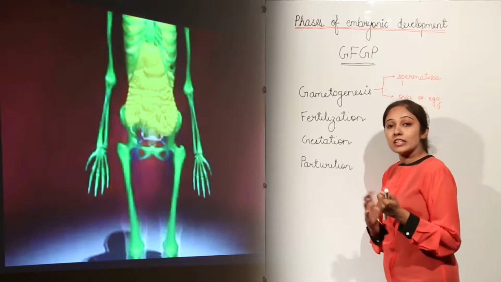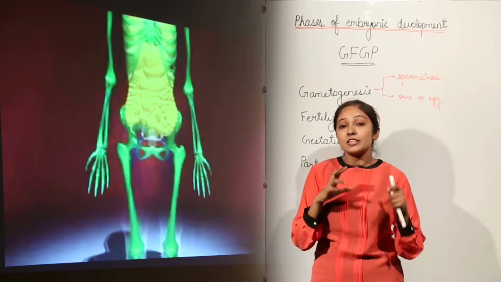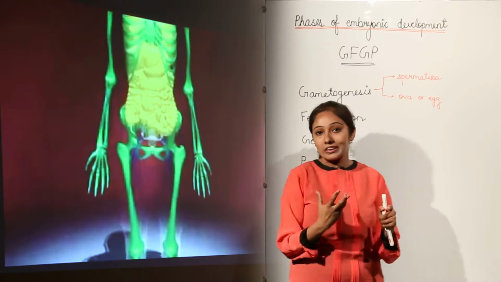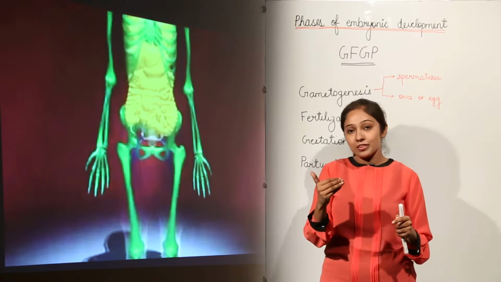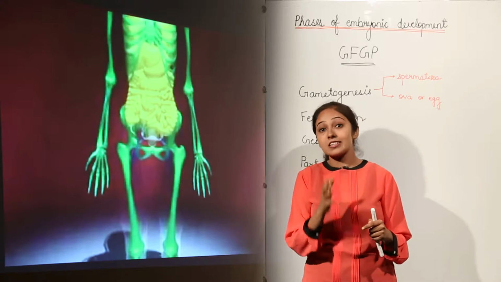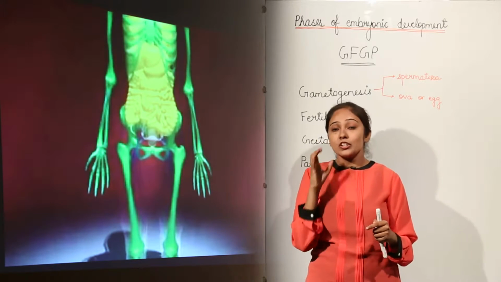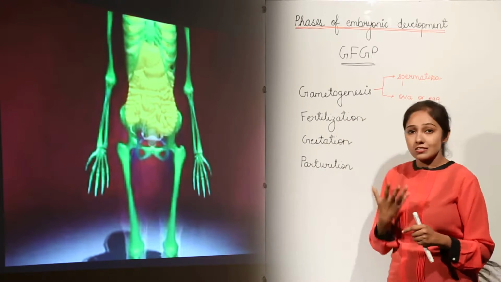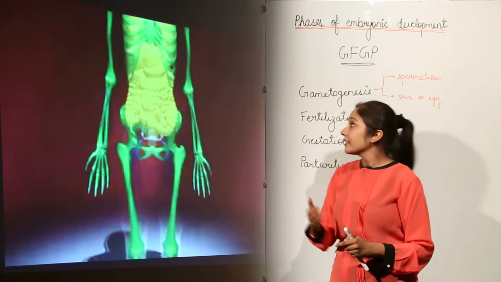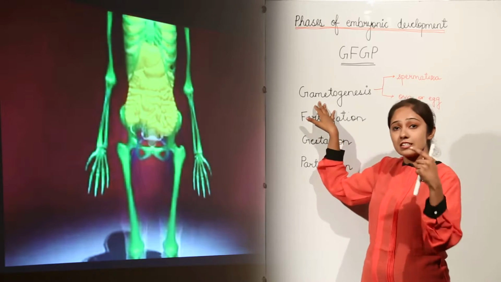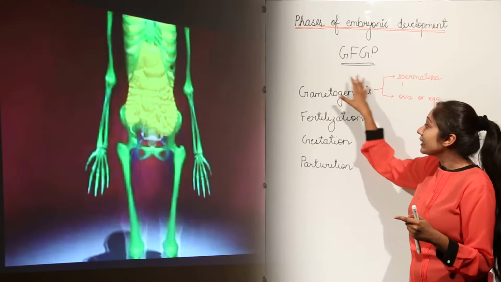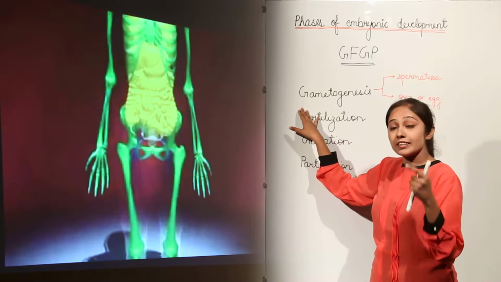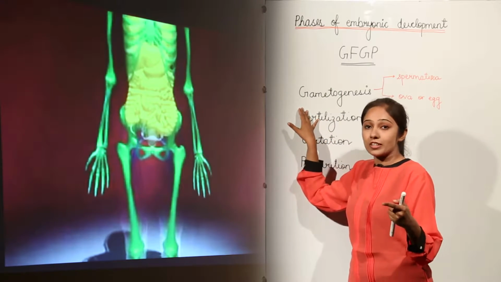This gametogenesis process takes place in our bodies through meiosis, that is, reductional cell division. You must have understood meiosis in your previous classes: by the process of meiosis, the gametes, the sex cells of the body, are formed.